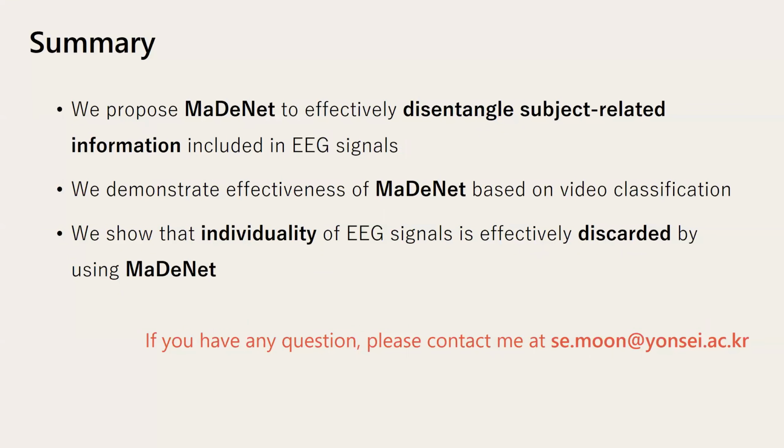Okay, then let me summarize the presentation. In this work, we propose MaDeNet, which consists of a feature space mapping network with a new entropy loss and a detachment network. This is to effectively disentangle the subject-related information included in EEG signals. We demonstrate the effectiveness of MaDeNet based on the video classification problem. We also show that the individuality of EEG signals is effectively discarded by using MaDeNet. This is the end of the presentation.